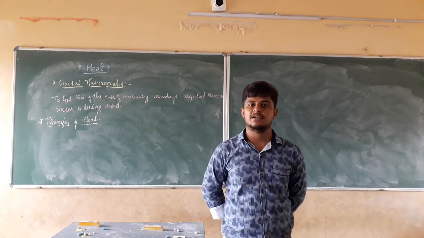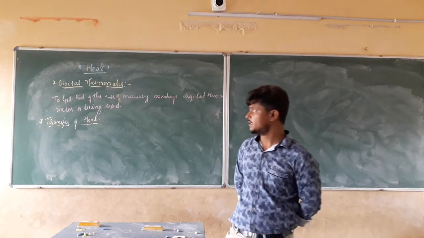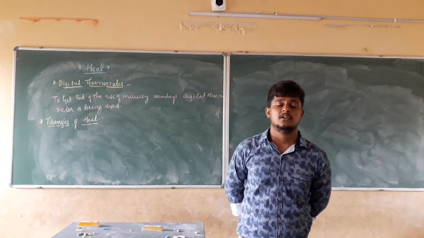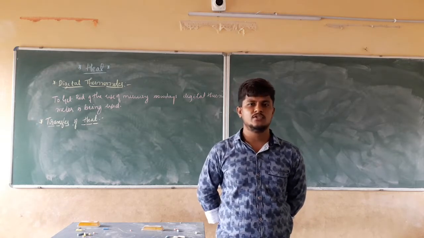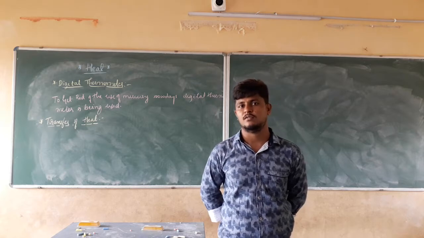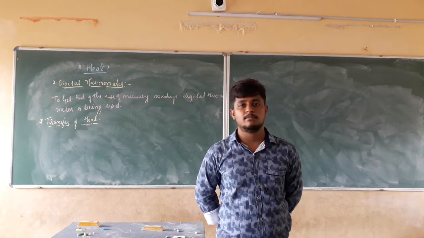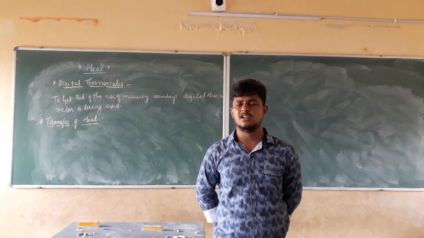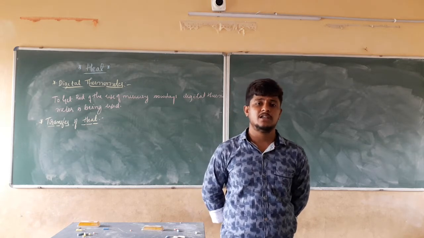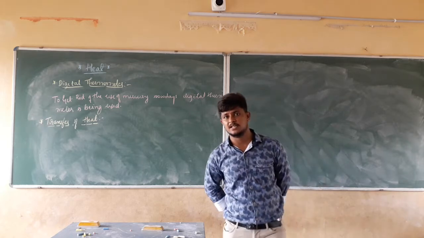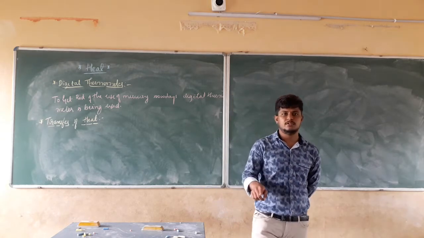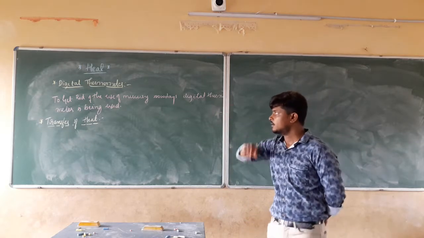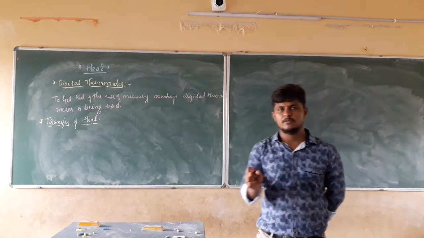Because mercury is silver in color and it is easily visible. Second, is it possible to use water instead of mercury? No. Why? Mercury can be visible, but water cannot be visible. We could take some other metal or element, but it is not possible to replace mercury with just any other element. Why we use mercury, I am going to discuss after discussing the digital thermometer. But before that,